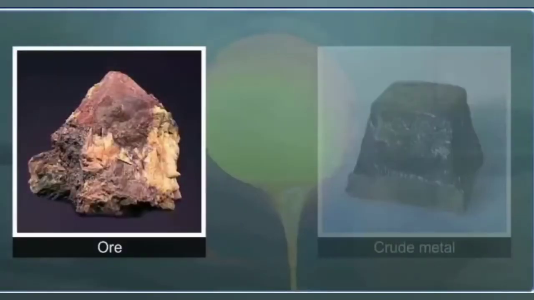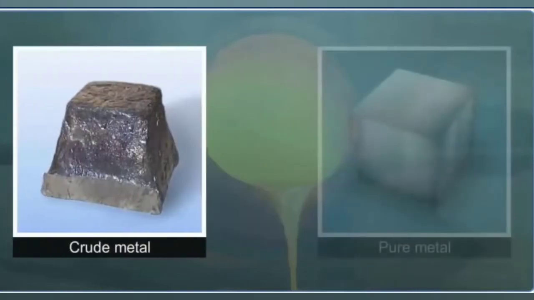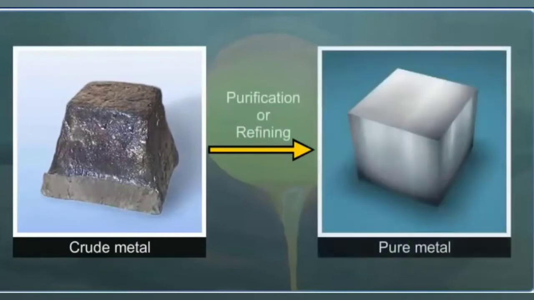A metal extracted from its ore by any of the methods that we have discussed till now still contains some impurities and is known as crude metal. The impure metal is purified by subjecting it to a process of purification or refining. It means the process of purifying the crude metal is called refining.